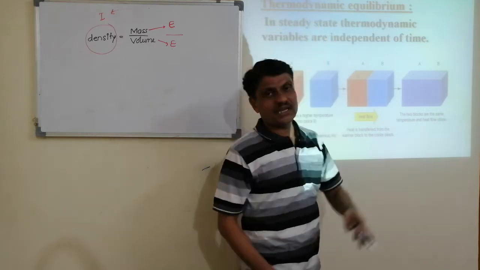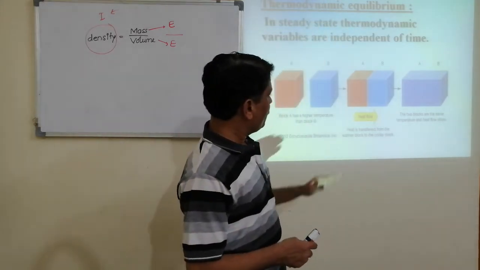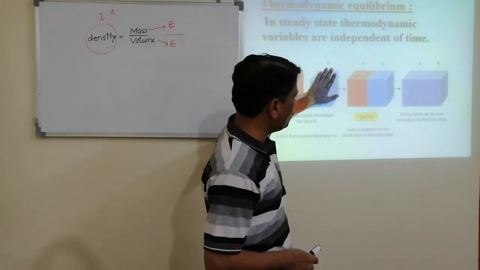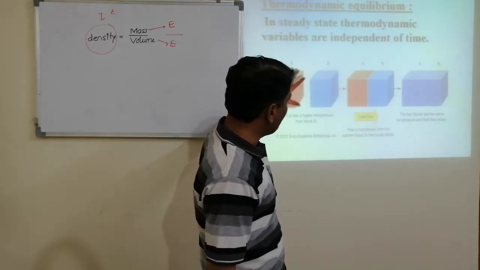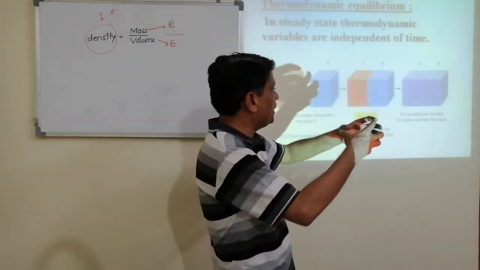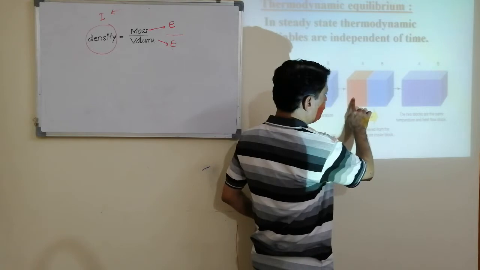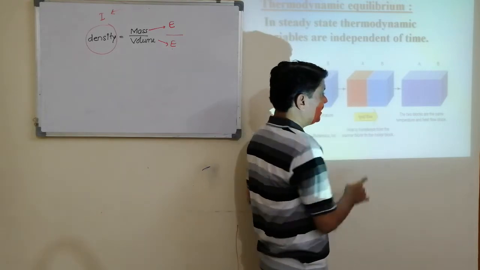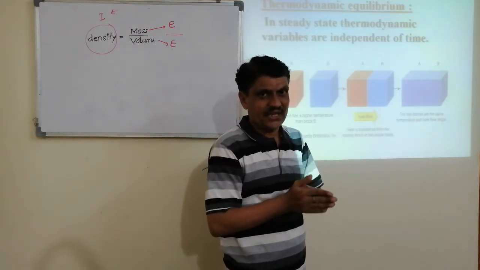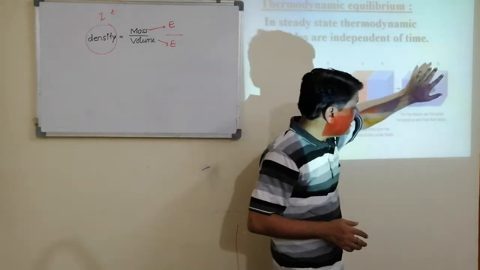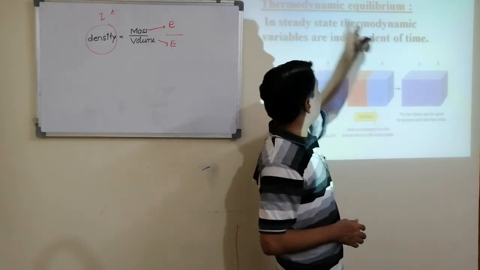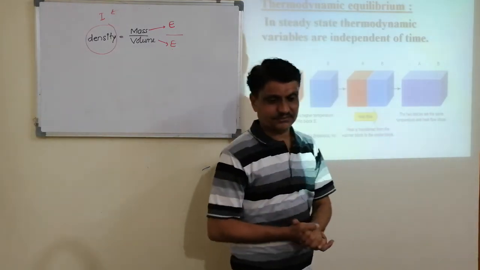So thermodynamic equilibrium means, whenever we take two bodies, one at higher temperature, a hot body, and one at lower temperature, a cold body, and keep them in contact, heat flows from the hot body to the cold body till both bodies attain equal heat energy. When they get equal heat energy, we can say both A and B are at thermodynamic equilibrium.